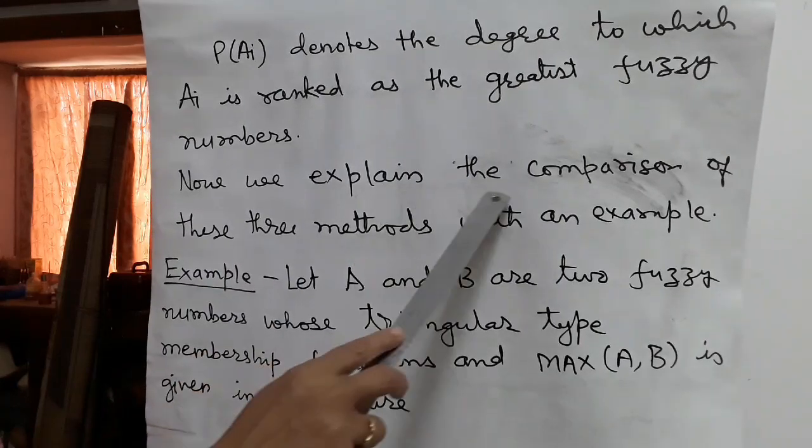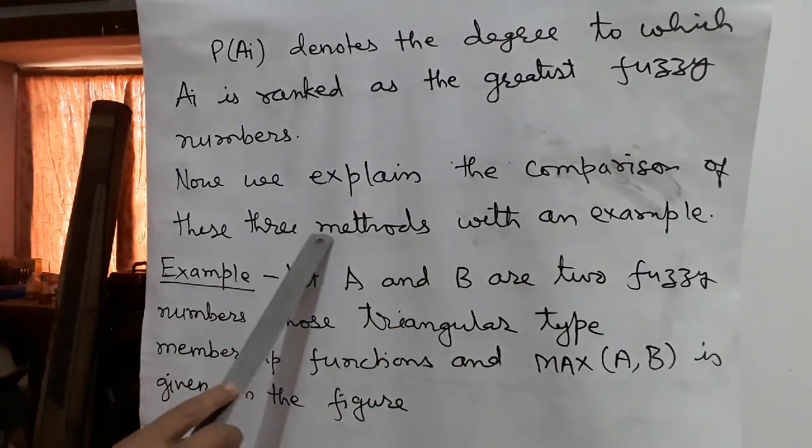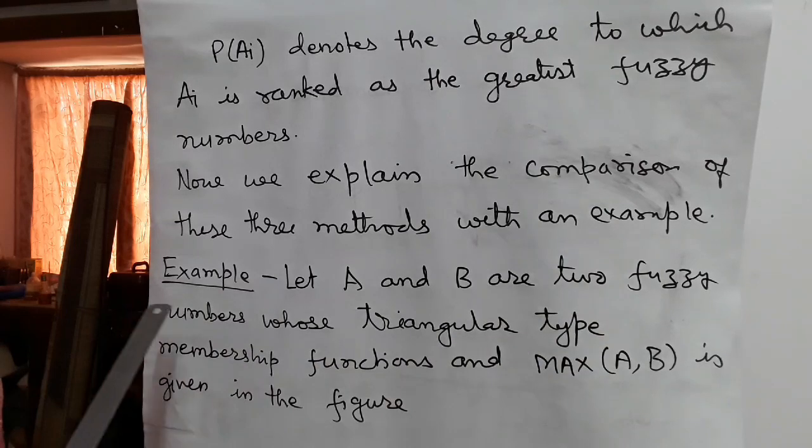Now we explain the comparison of these three methods with an example.